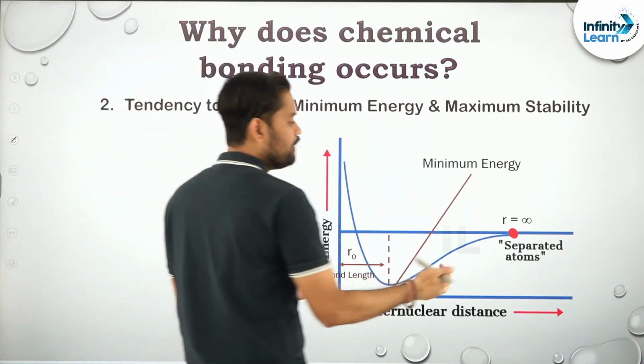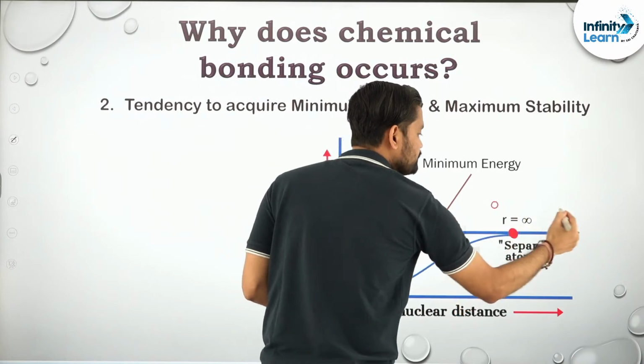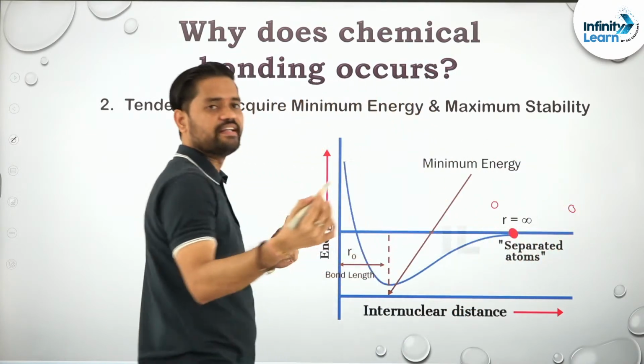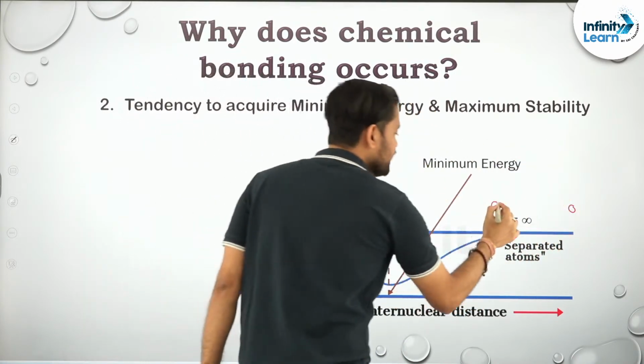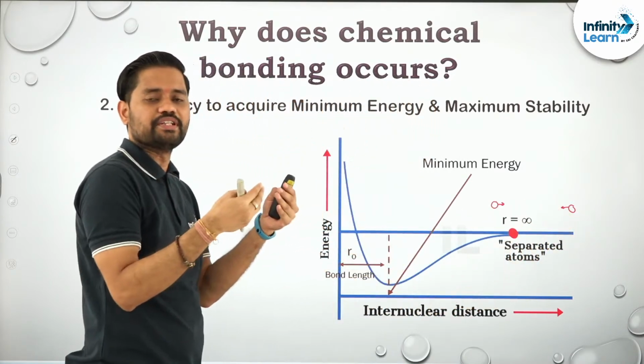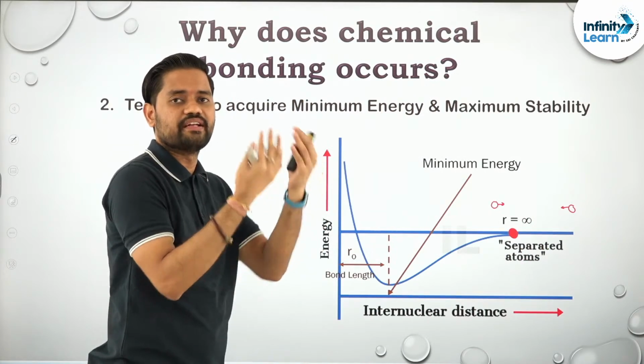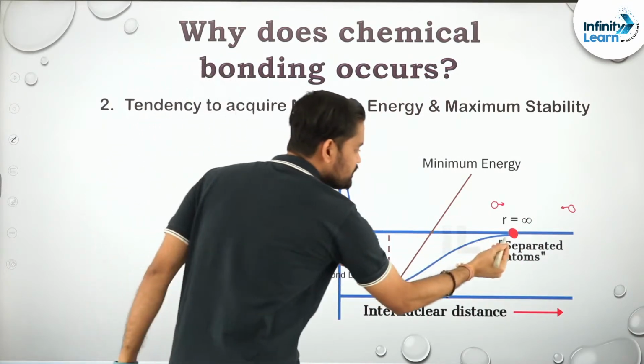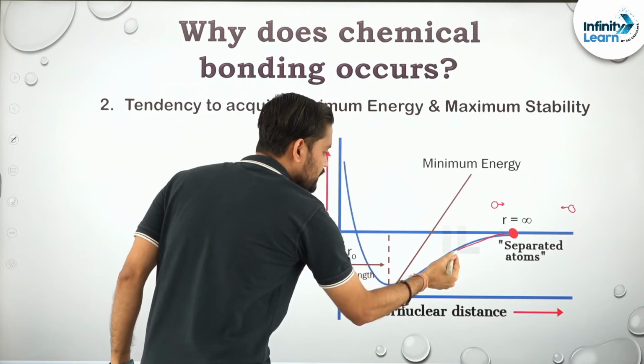Now what are we doing? Now these two molecules are very far, kept at an infinite distance. Now what is happening? They are approaching each other, and since they are approaching, can I say that attractive force is increasing and energy is decreasing? So see, energy is decreasing.